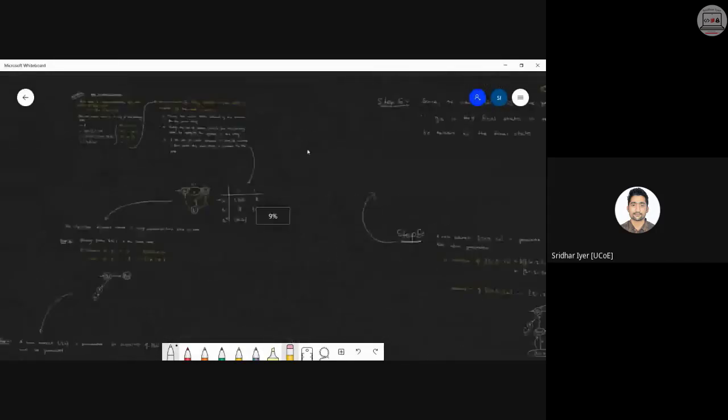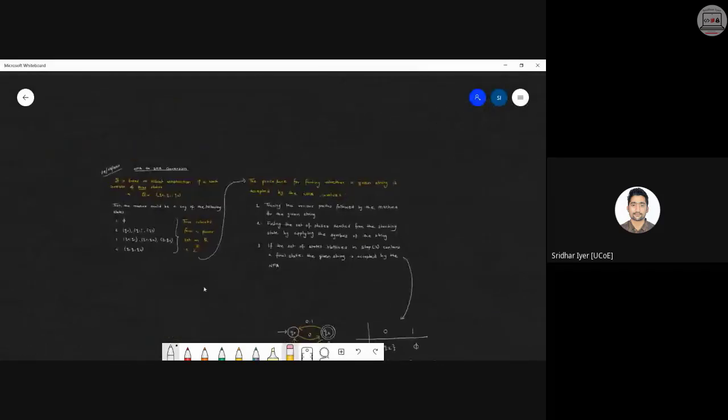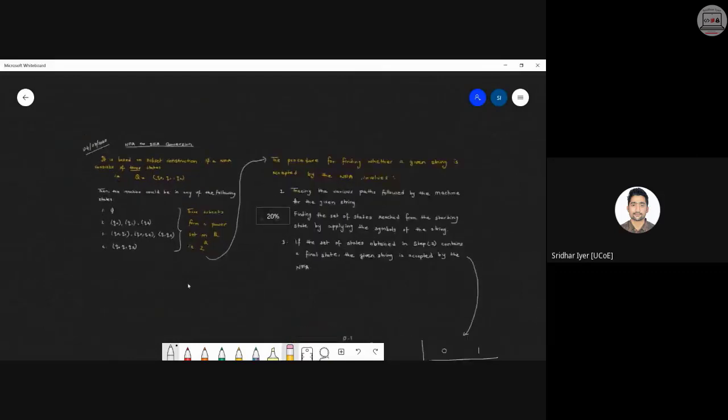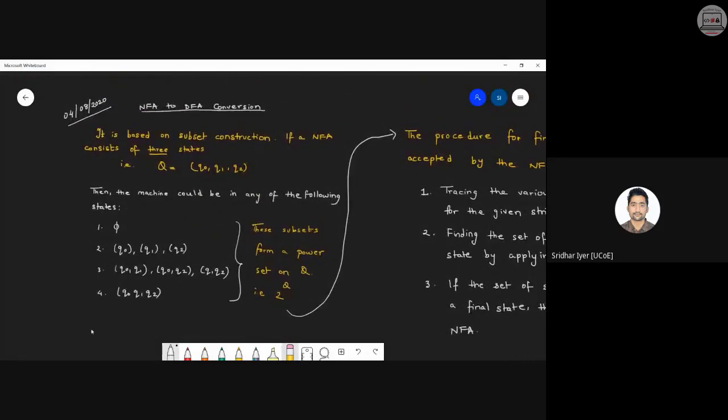It is basically starting from here. Just for aesthetic appeal, I have written it like this. Otherwise, you can go on writing one after the other. Okay, no issues with that. So this is NFA to DFA conversion. How to do it? Kindly understand the steps.